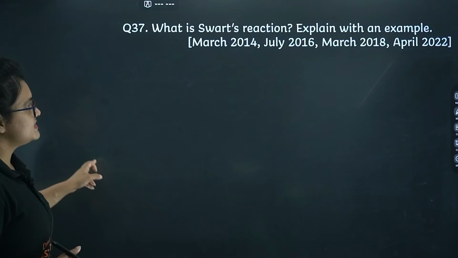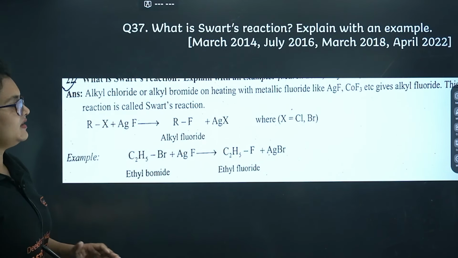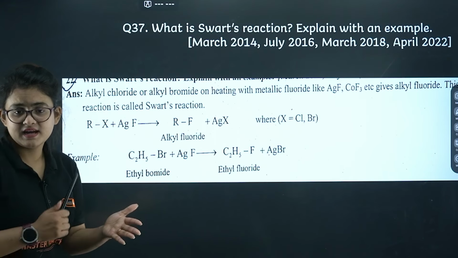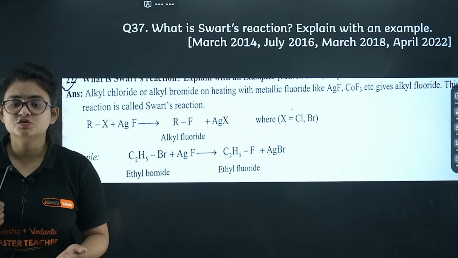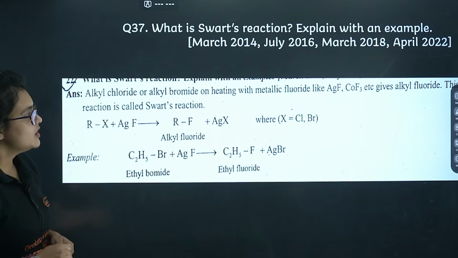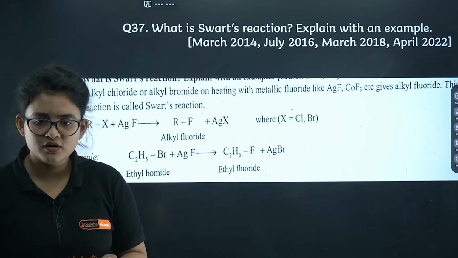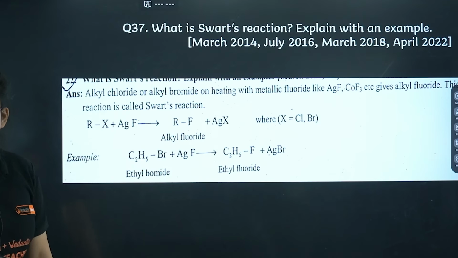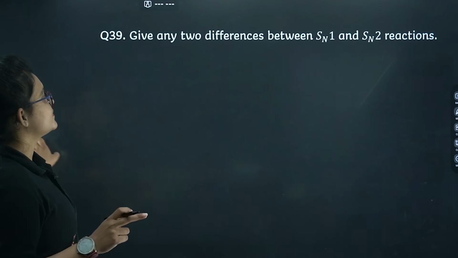Next is the Swarts reaction with example. Here you can make the fluoride compound. So RX, any kind of X can be changed to fluorine. Here we use silver fluoride, or sometimes cobalt trifluoride also you can use. Okay, so the halogen will be replaced with fluoride. I guess it's clear. Let's proceed.